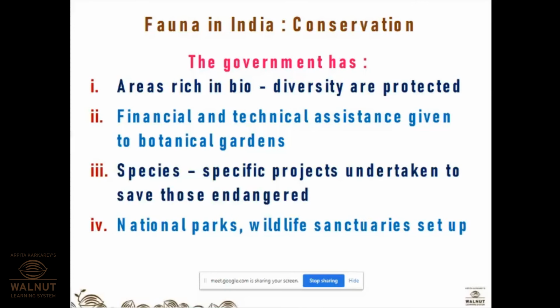So in this way botanical gardens are grown as well as protected. Different species of plants are protected in the botanical garden. Please refer to the map on page number 49 for locating the national parks, bird sanctuaries and wildlife sanctuaries in India.